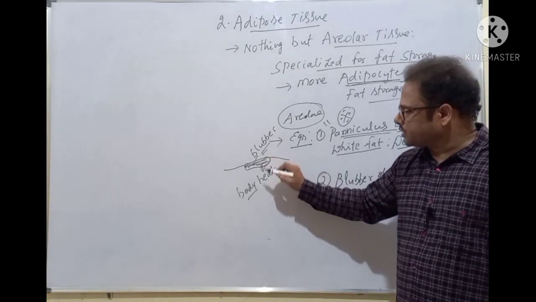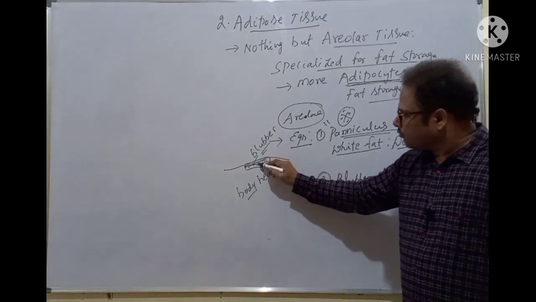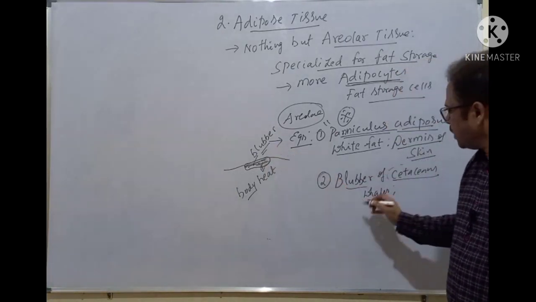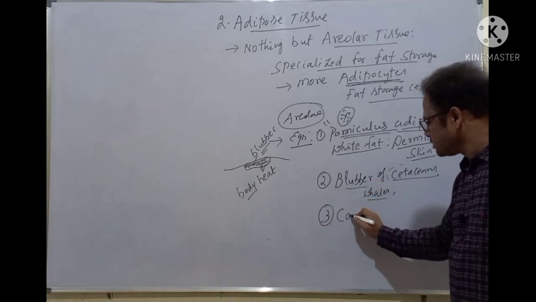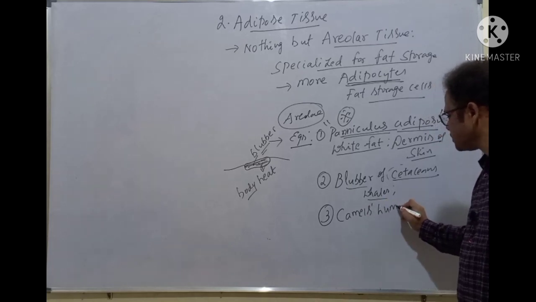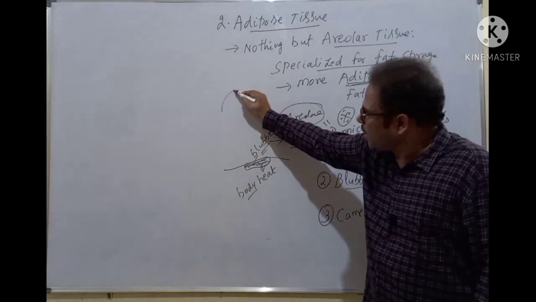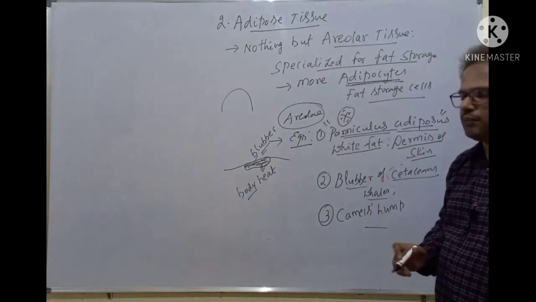That's why the blubber is there. The blubber is nothing but fat, adipose tissue. The third example now: camel's hump. Hump is there, isn't it? A fat storing structure, the hump. That's also an example of adipose tissue.